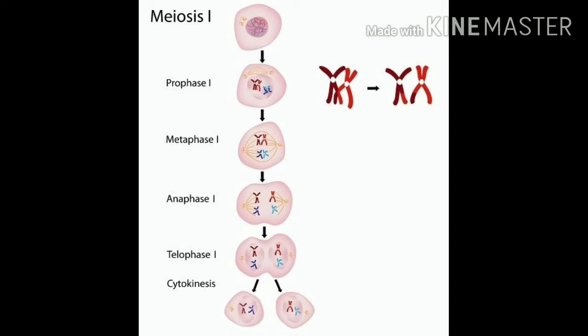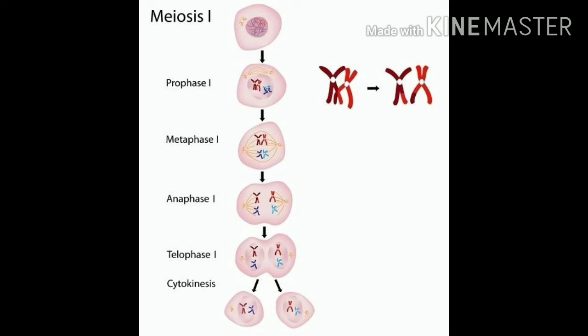Then what is in telophase? What will happen in the telophase 1? Look at this picture, telophase 1. This is the haploid number of chromosomes. Half of the chromosomes will move to the opposite poles, so half the number of chromosomes will reach each pole. When it reaches the pole, what will happen? The chromosomes become uncoiled and elongated. Nuclear membrane and nucleolus reappear.